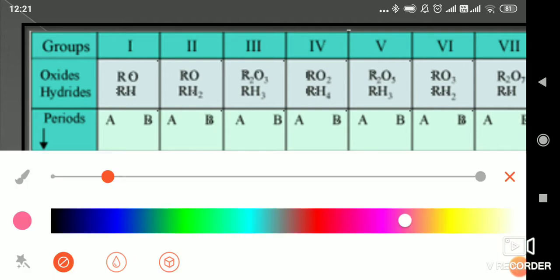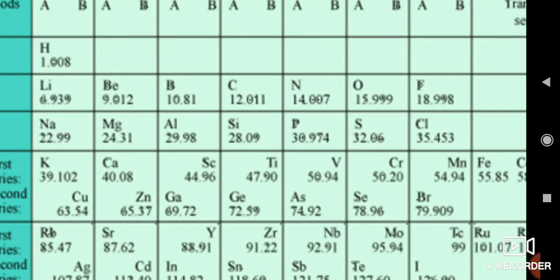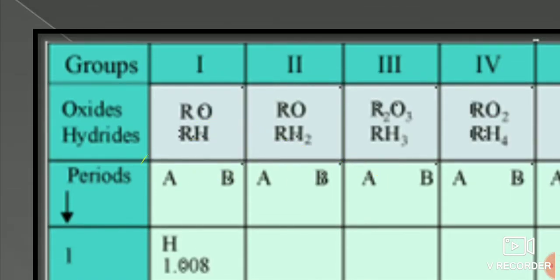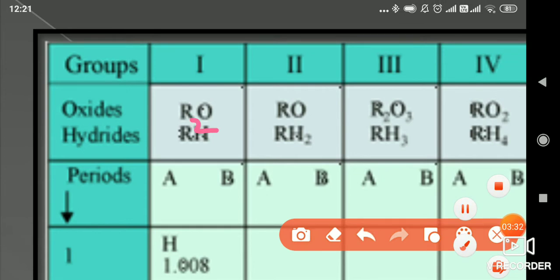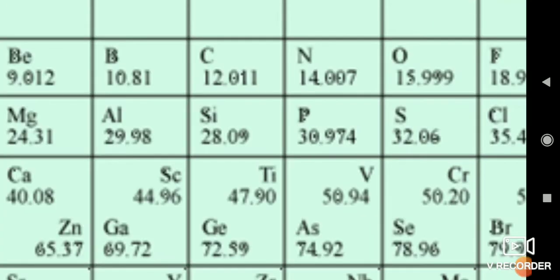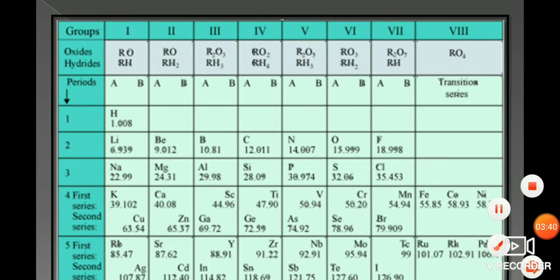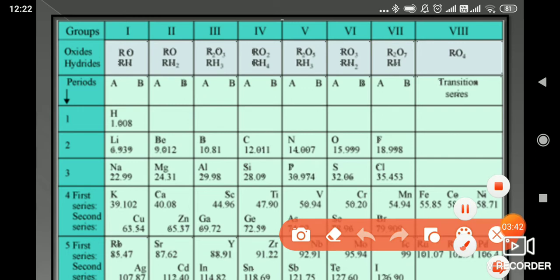It is R2O. In the first group, we have hydrogen, lithium, sodium, so the formulas are H2O, Na2O.